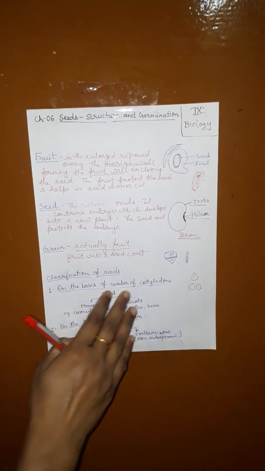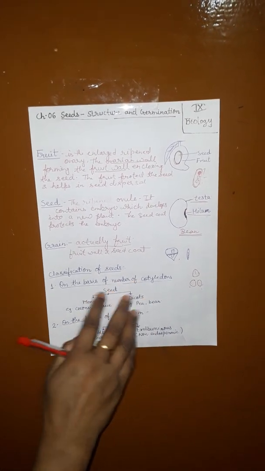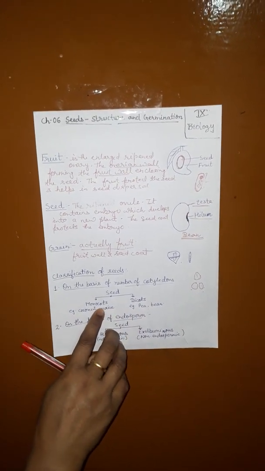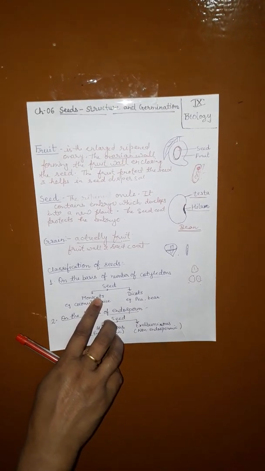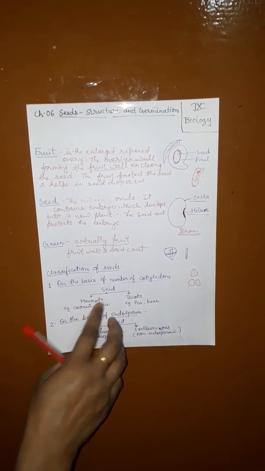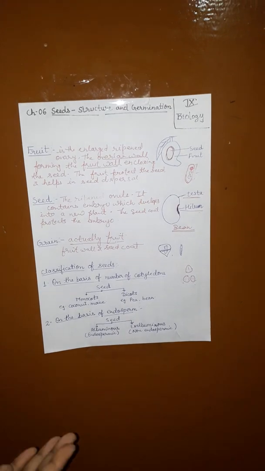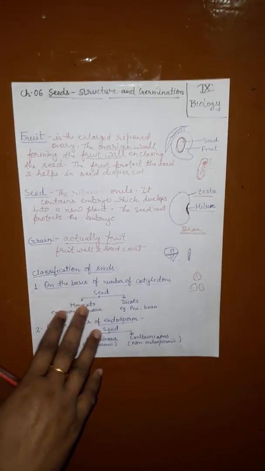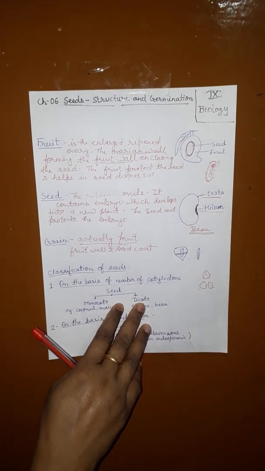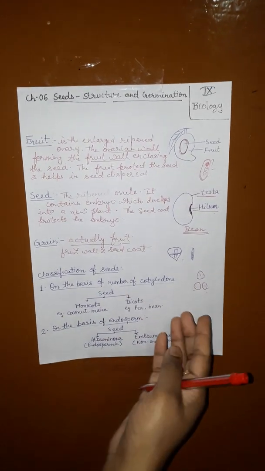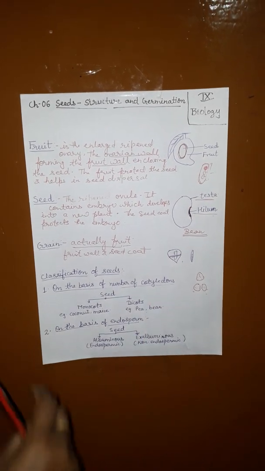Broadly, seeds are of two kinds, monocotyledons and dicotyledons. Monocotyledon seeds contain only one cotyledon. That seed is called a monocotyledon or monocot seed. Dicotyledon seeds contain two cotyledons, like pea, gram and bean.